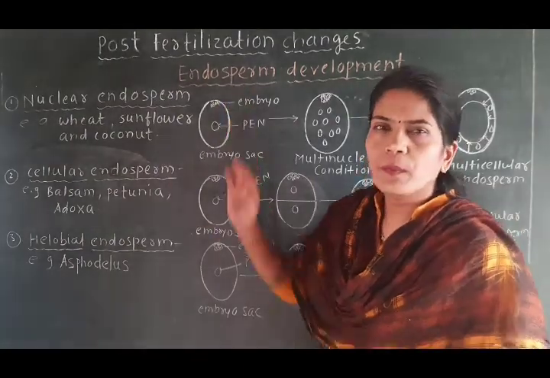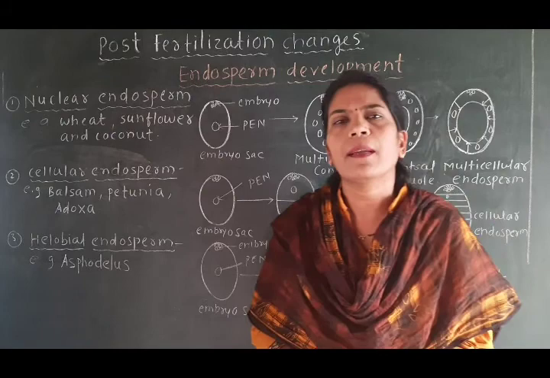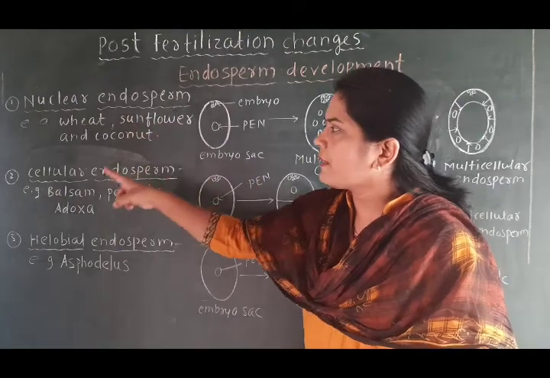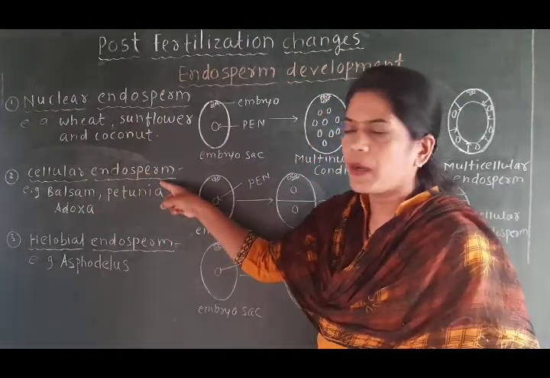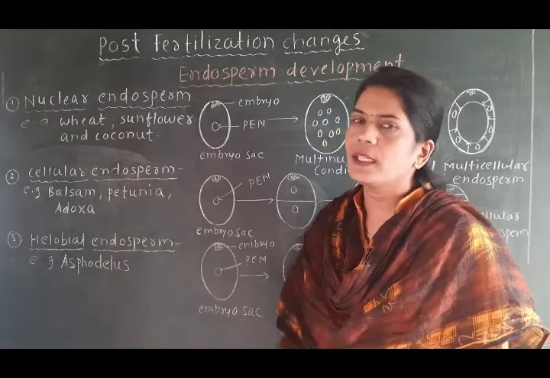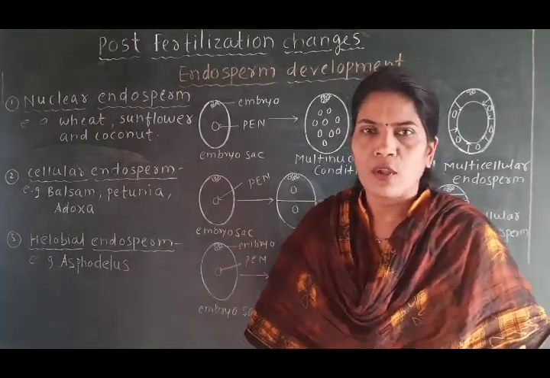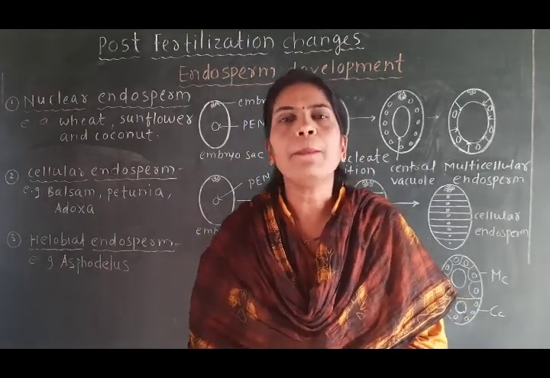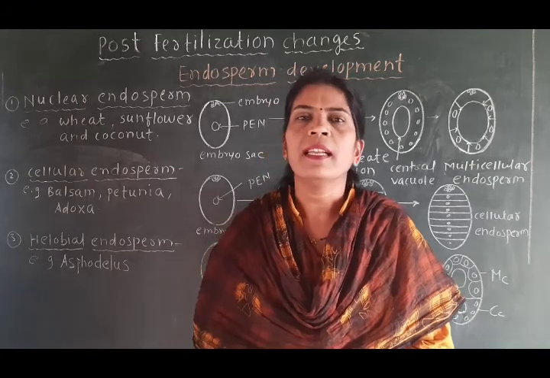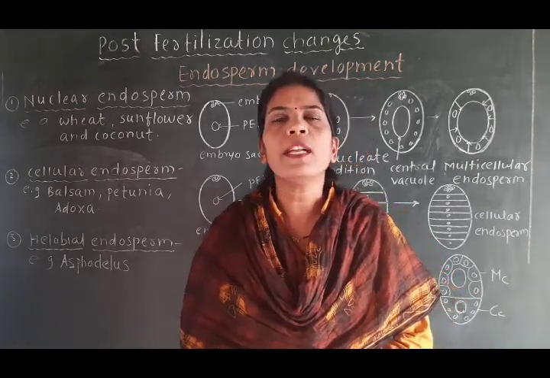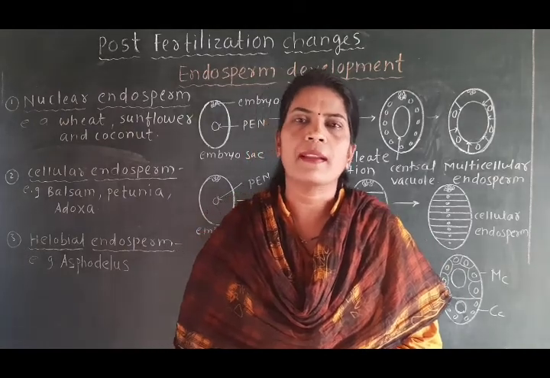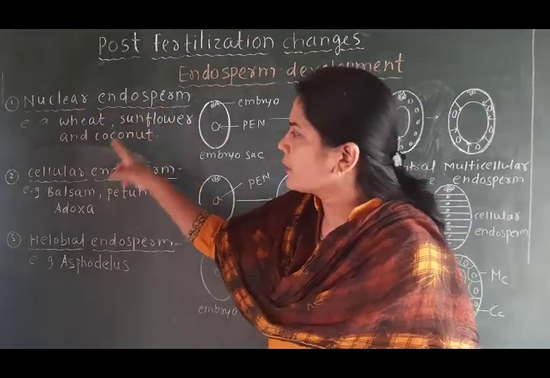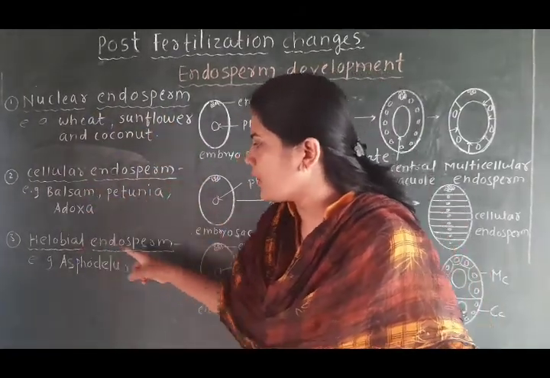This endosperm generally develops in the plant body in three ways. One is called nuclear endosperm, another method is called cellular endosperm, and the third one is called helobial endosperm. That means not all plants develop the same type of endosperm. The development of the endosperm in different plants is variable, and according to how the endosperm is formed, they are classified into three types: nuclear endosperm, cellular endosperm and helobial endosperm.